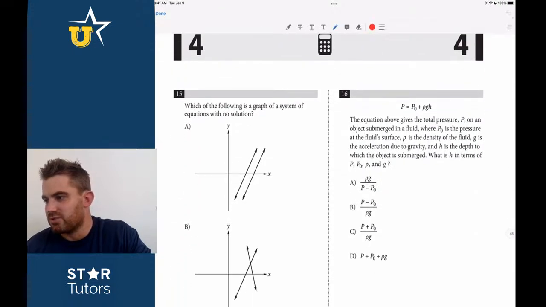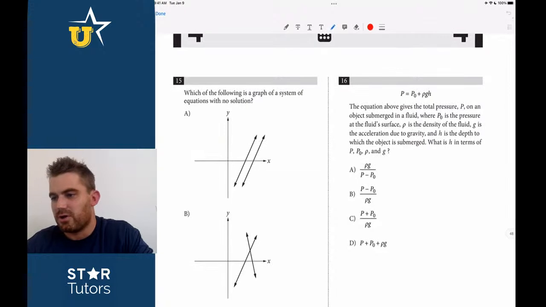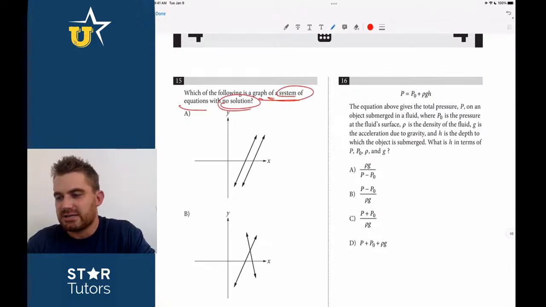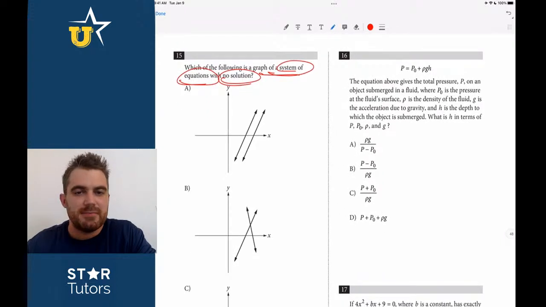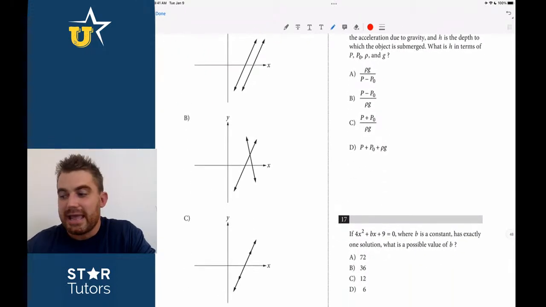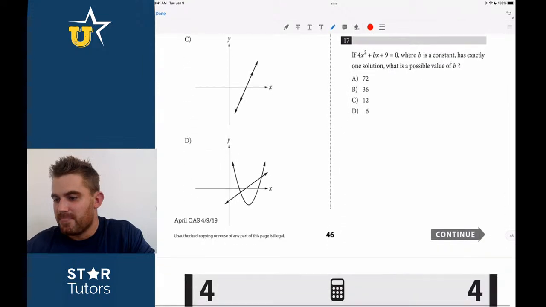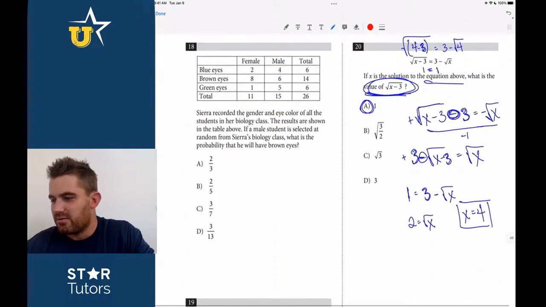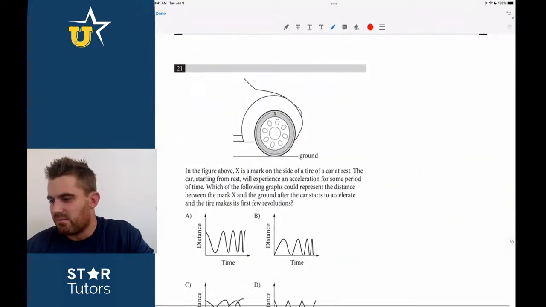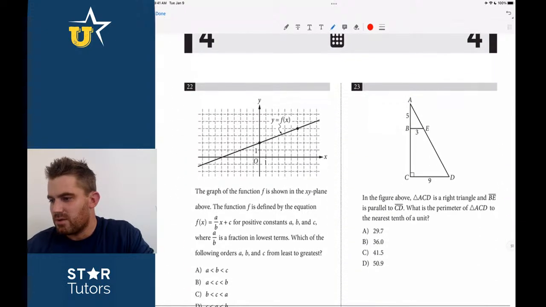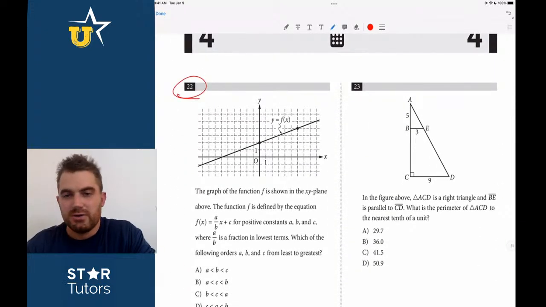Okay, right, like even this one, potentially: which of the following has a system of no solution. System of equations, this is actually 15 on the calculator section, a combination of systems of equations and linear equations. Combination there. Let's see if we can find any other ones. Okay, 22, linear equation, right?